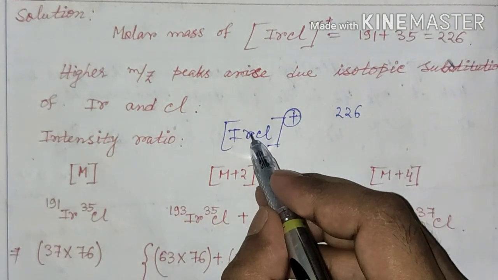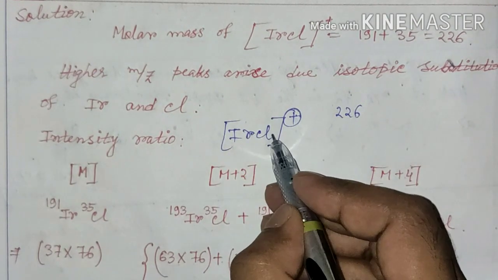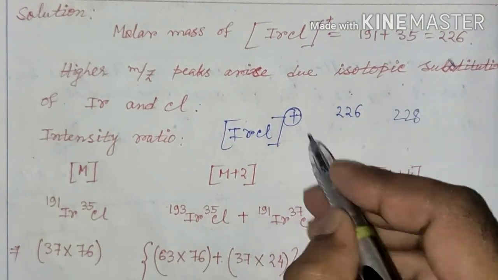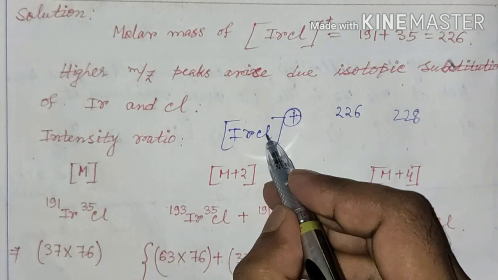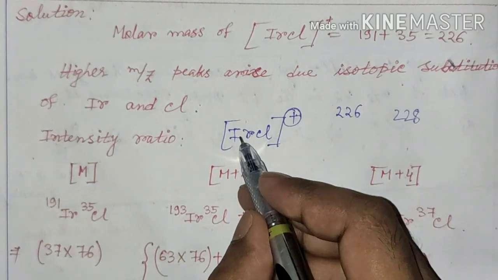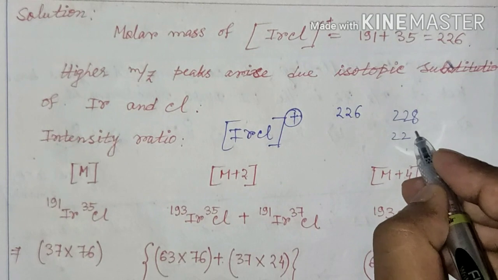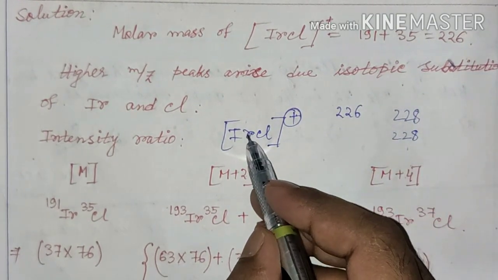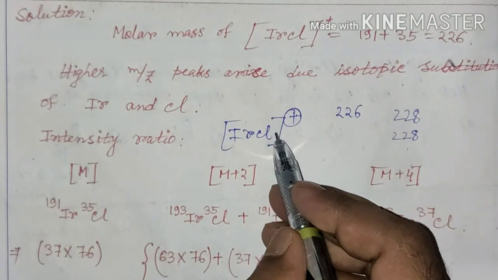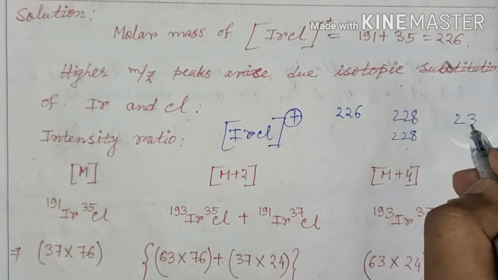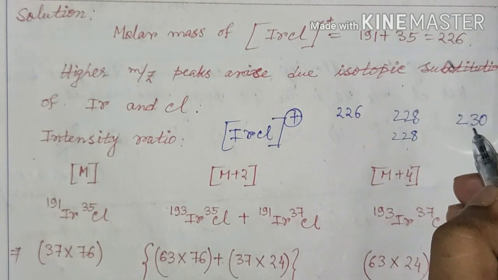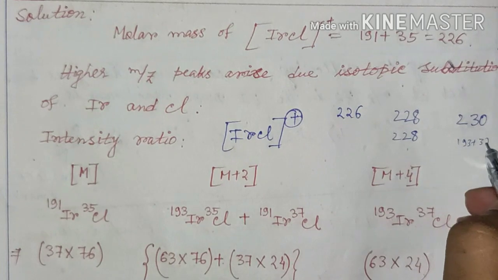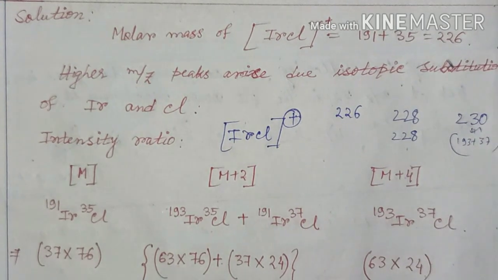Now if iridium exists as 193 and chlorine 35, we will get the peak of 228, and there is another possibility that chlorine exists as 37 and iridium as 191, which also gives m/z value 228. Another possibility is iridium as 193 and chlorine as 37; that is 193 plus 37, which will give m/z corresponding to 230.